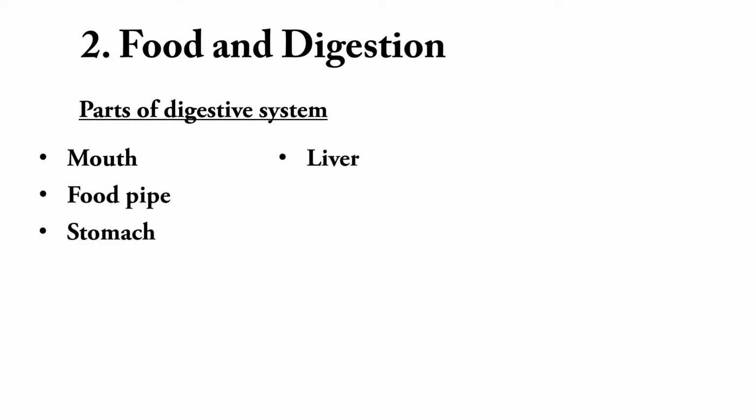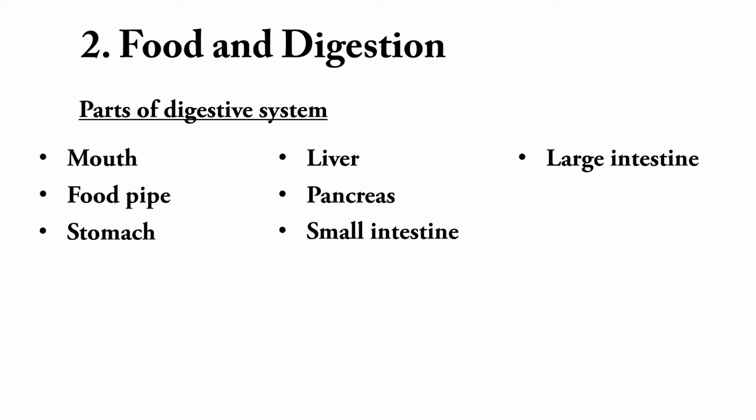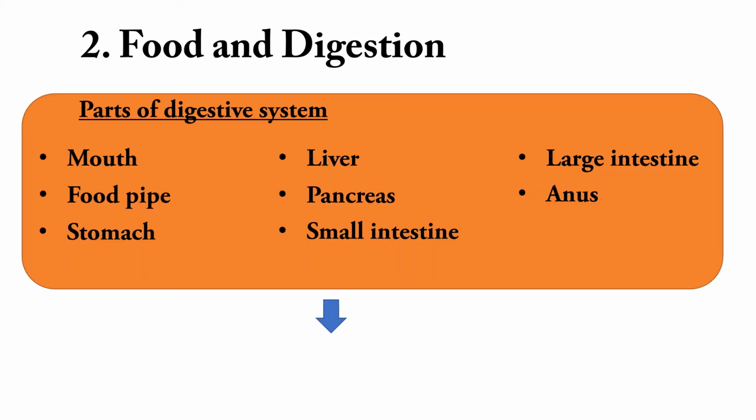The main parts of the digestive system are, the first one is mouth, then food pipe, stomach, liver, pancreas, small intestine, large intestine and anus. These are the parts of the digestive system. All these parts together are called the alimentary canal.